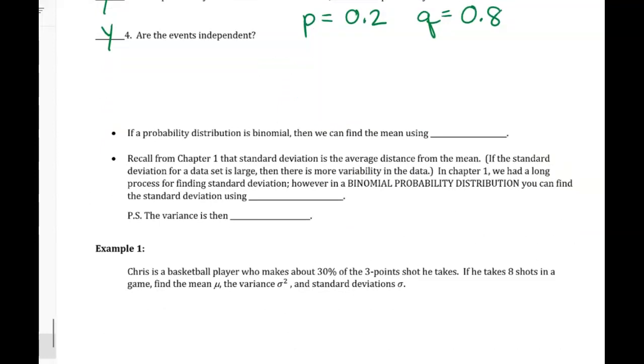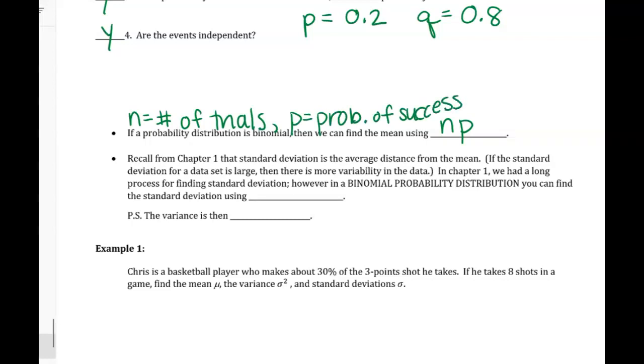All right. So if a probability distribution is binomial, we can find the mean using n times p. Where again, n equals number of trials and p equals probability of success. So same variables that we used in the last lesson.